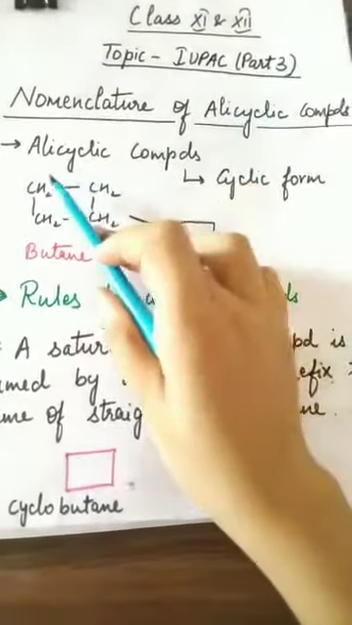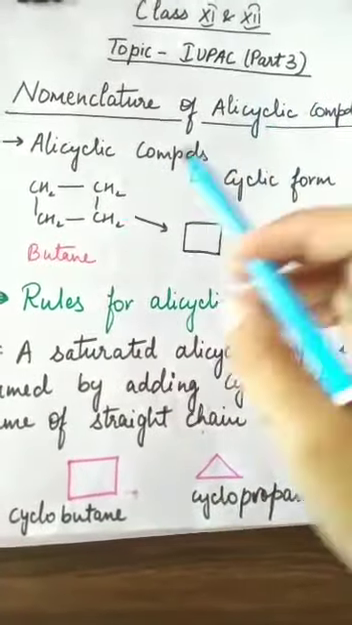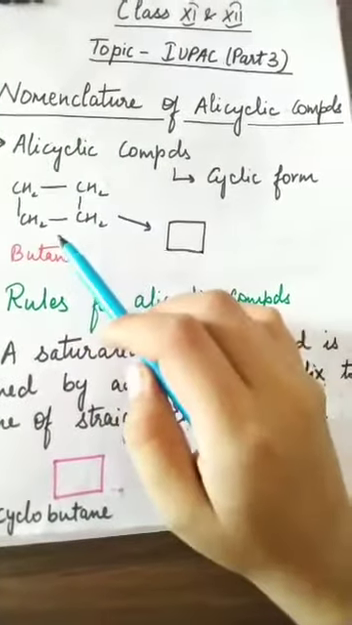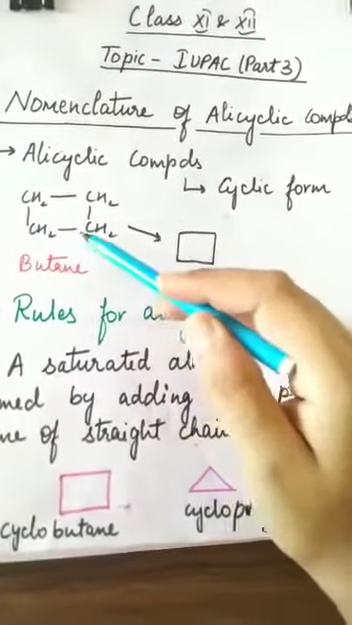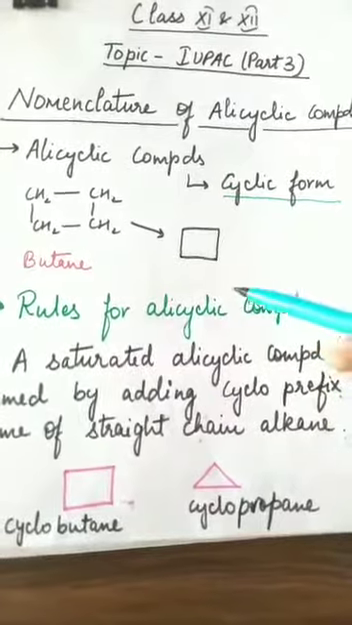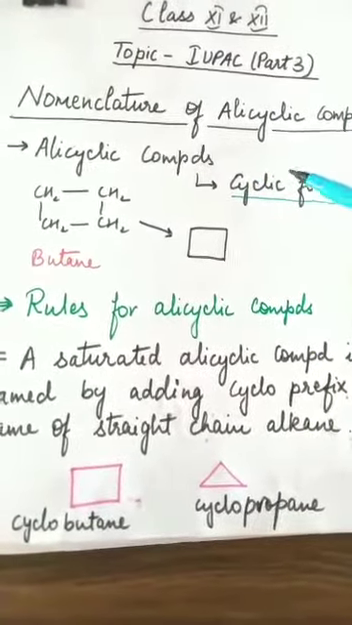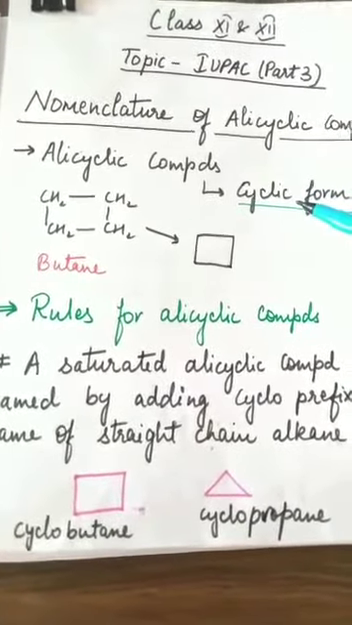First of all, we should know what alicyclic compounds are. Alicyclic compounds are the compounds in which the carbon atoms are linked in the form of a ring. Till now we have studied chains, but now we will study the ring form or cyclic form. So these are alicyclic compounds. They can have a double bond, a triple bond, or a single bond between them, and all these compounds are called alicyclic compounds.